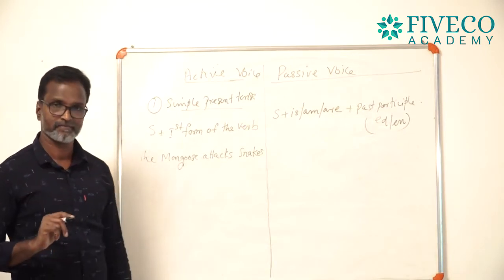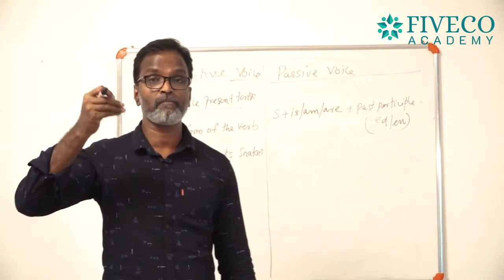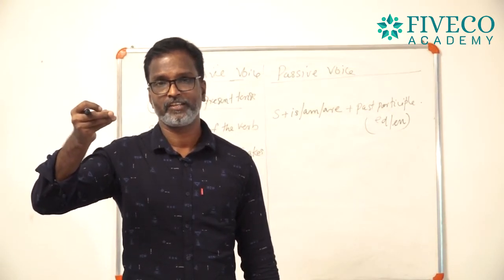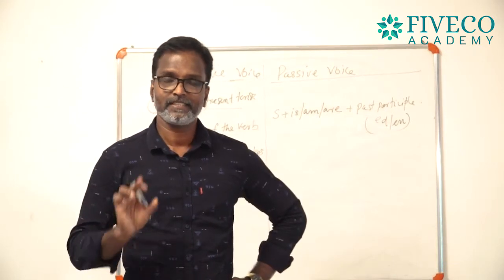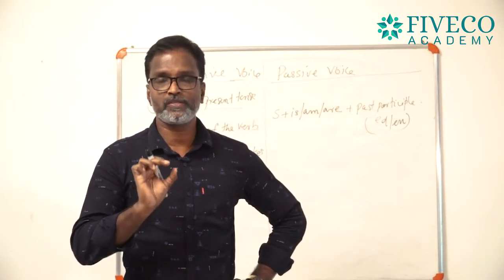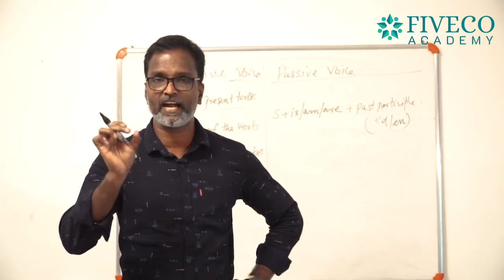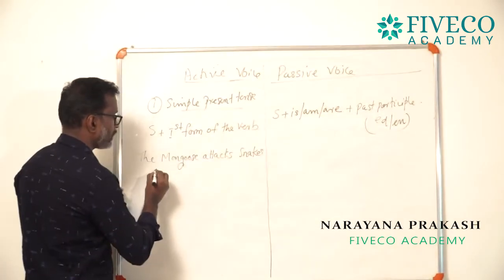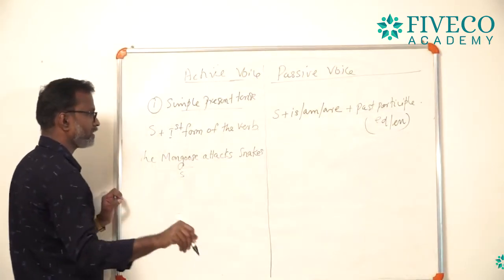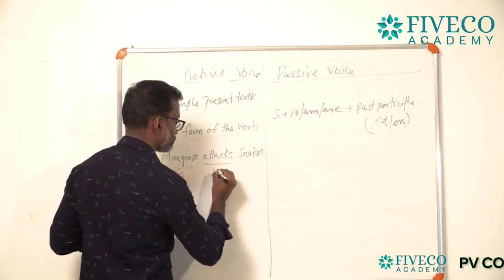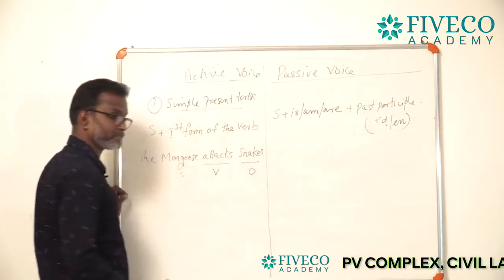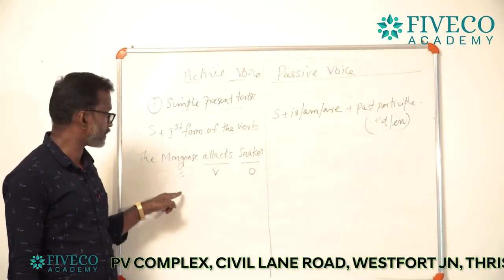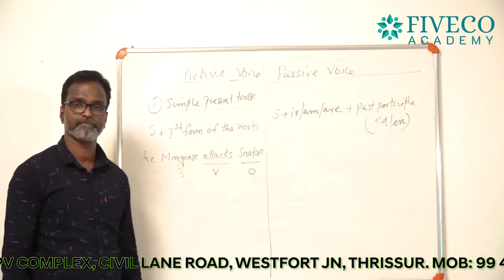Don't forget that. If you do it from your mind, and if you make any faults in the calculation, you may get the wrong answer. That's why I tell you, you just mark subject, verb and object when you get a sentence. So here the mongoose is the subject, attacks is the verb and snakes is the object. I did the first step. I marked the subject, verb and object.